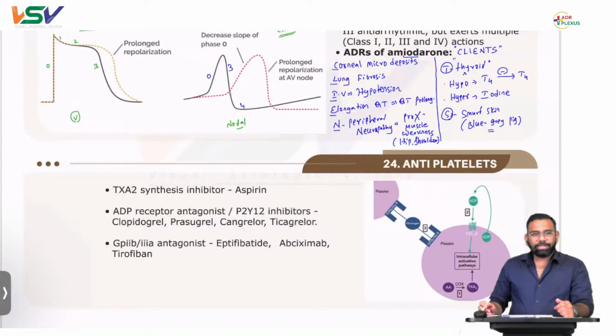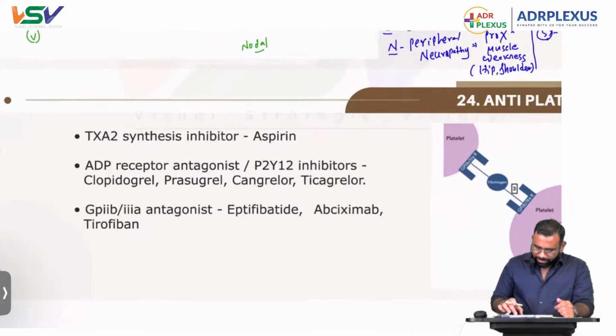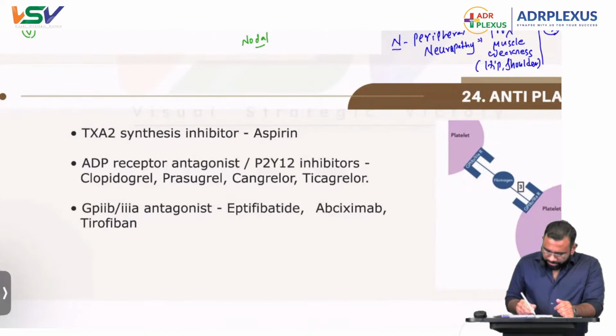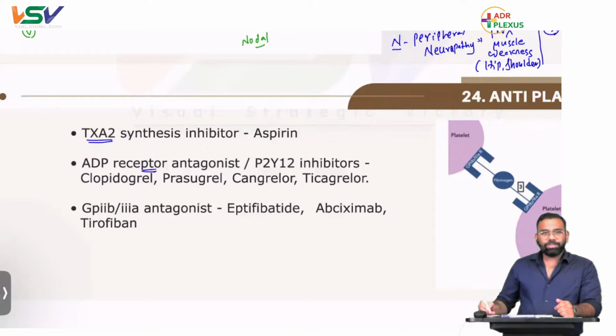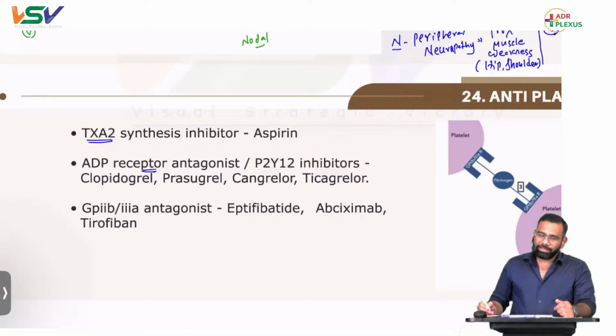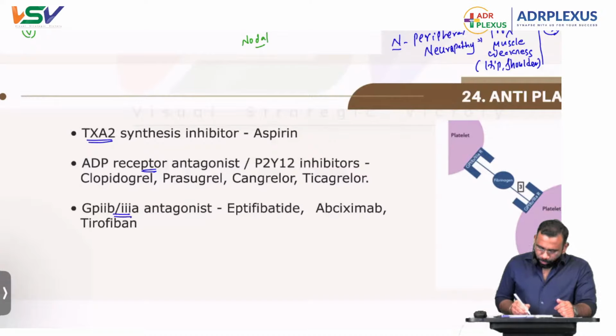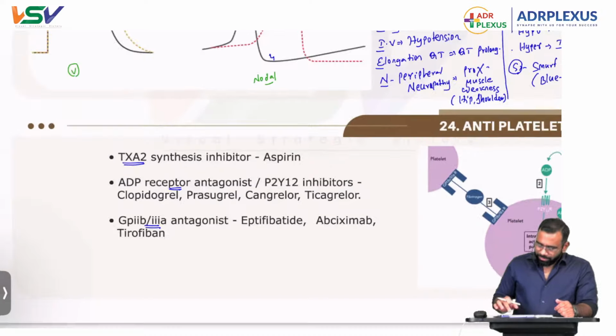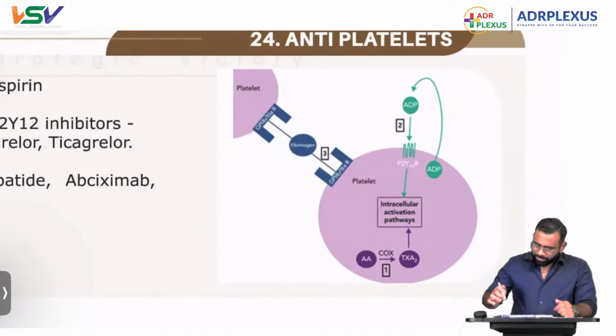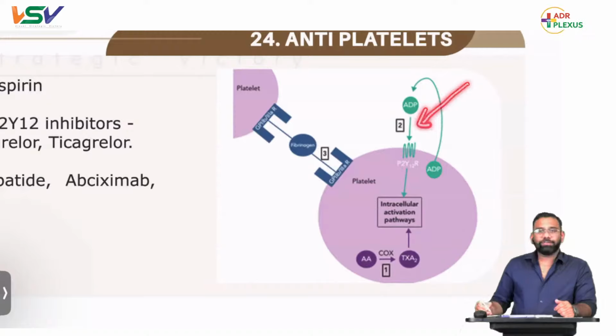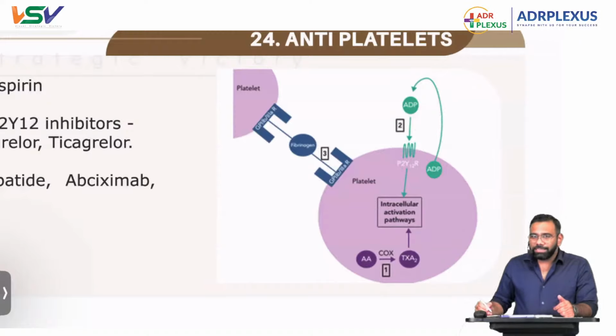So here in antiplatelets, we have these three categories. One is thromboxane A2 synthesis inhibitor, and we have ADP receptor antagonist or P2Y12 inhibitor, and we have glycoprotein 2B3A antagonist. So these are the things. In the image, he might be focusing on this one. He may ask which of the following drugs acts at this step, or which of the following statements are true about the drug acting at that step.